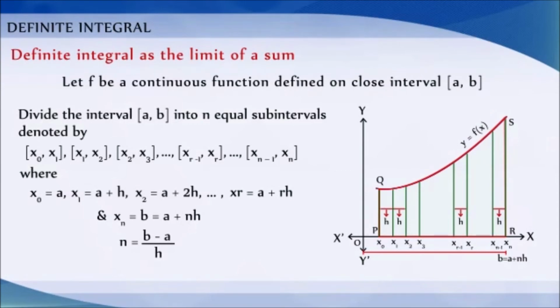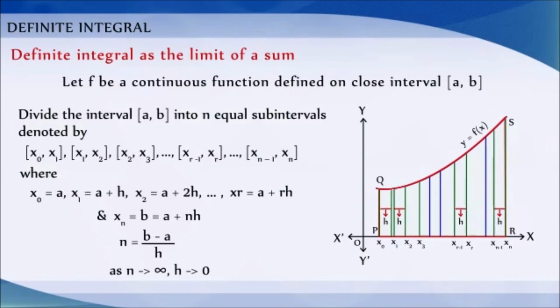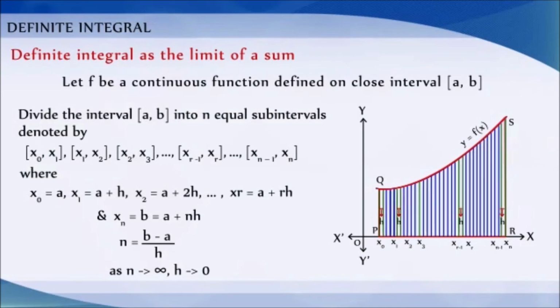We note that as n approaches infinity, h approaches 0.